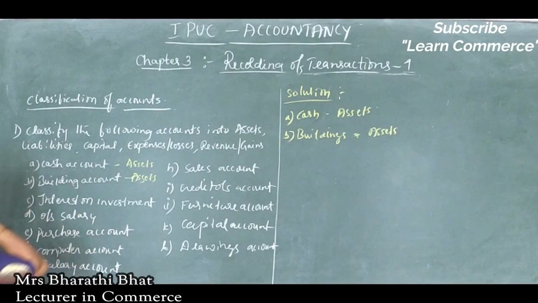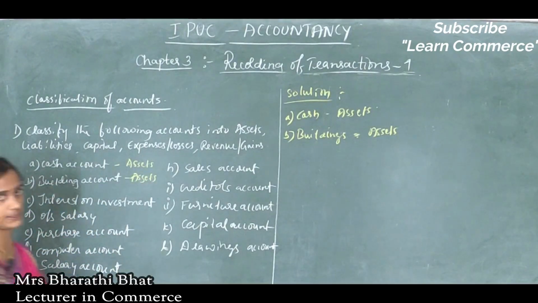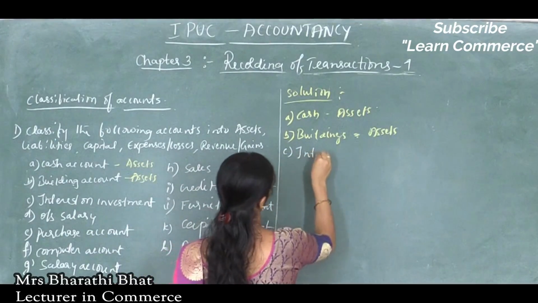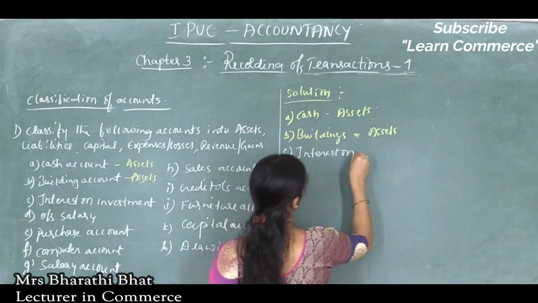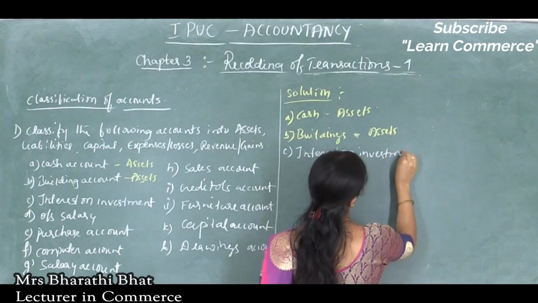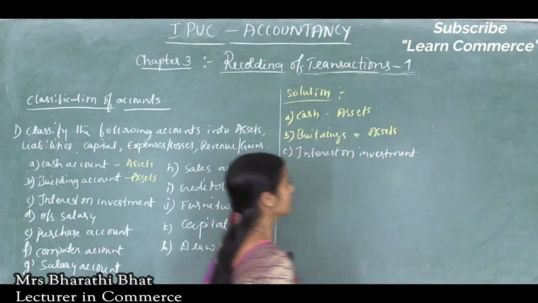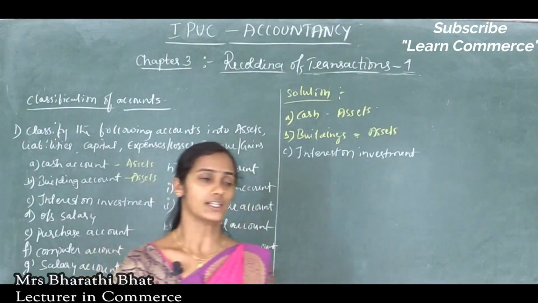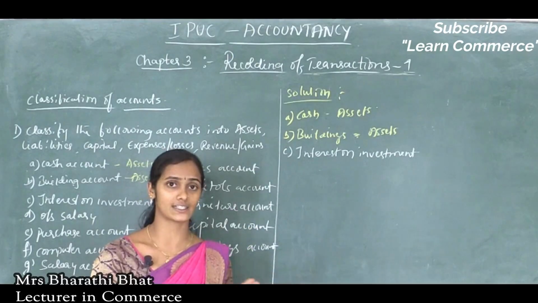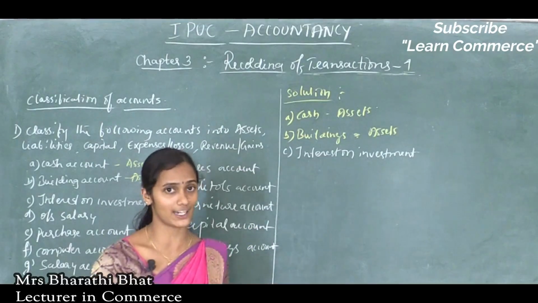And next one is interest on investment. What does interest on investment mean? See, to run the business organization, some investors need to invest, meaning the business needs investment by different investors.